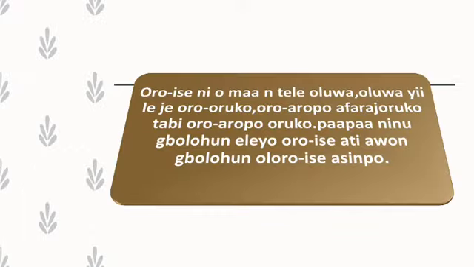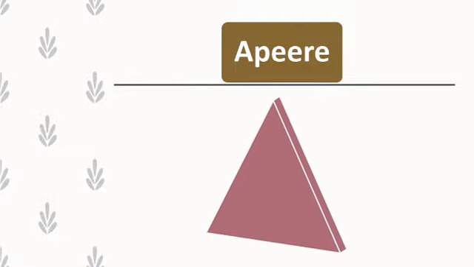Now, we should know that ọ̀rọ̀ ìṣe ni ó máa ń tẹ̀lé olùwà. That is, a verb follows the subject in a sentence. This subject could be ọ̀rọ̀ orúkọ, ìná, ọ̀rọ̀ arọ́pò orúkọ, ọ̀rọ̀ arọ́pò àfarajẹ orúkọ, or a pronoun in a given sentence, especially in gbólóhùn ẹlẹ́yọ ọ̀rọ̀ ìṣe, that is simple sentence. You can see example in simple sentences.